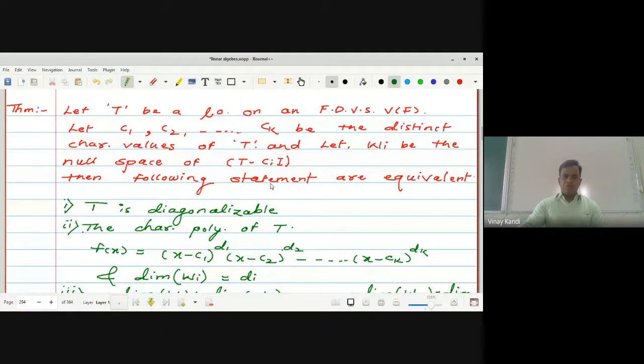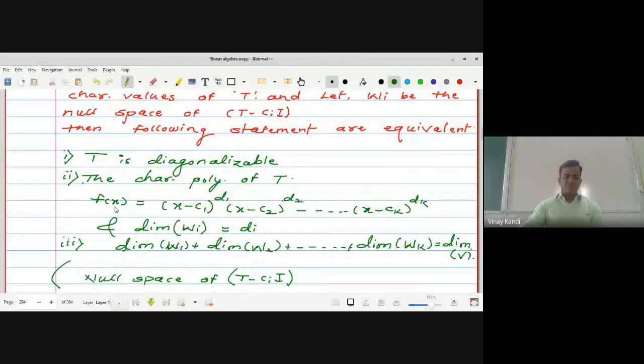Then the following statements are equivalent. T is diagonalizable; the characteristic polynomial of T is f of x in the form like this one; and the dimension of Wi is equal to di, the algebraic multiplicity of Ci. Here the multiplicity of C1 is d1, then the dimension of W1 is d1.